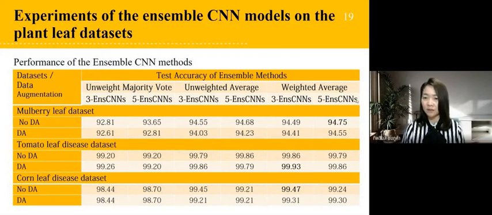The weighted average ensemble approach also obtained accuracies of 99.93% and 99.47% on the tomato and corn leaf disease datasets, respectively. The results lead us to conclude that the ensemble methods can increase the performance of the CNN architectures.